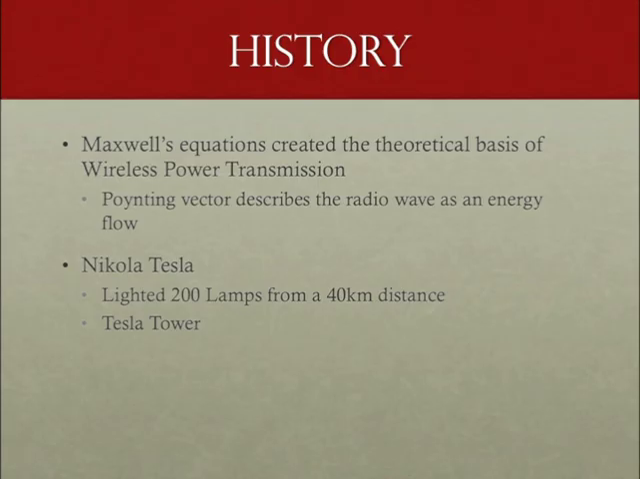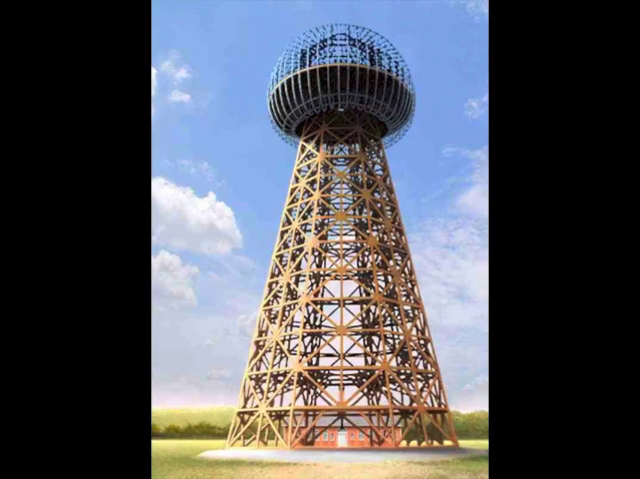Let's find out. Maxwell's equations created the theoretical basis of wireless power transmission, as Poynting vector described the radio waves as an energy flow. In the 19th century, Nikola Tesla used these theories to chase his dream of a world wireless system. He managed to transfer energy from one coil to another in 1897 and successfully lighted 200 lamps from a 40-kilometer distance, and started working on his massive project, the Tesla Tower. The tower was intended to provide wireless power to the entire world. However, this project was terminated due to financial reasons and technical letdowns.